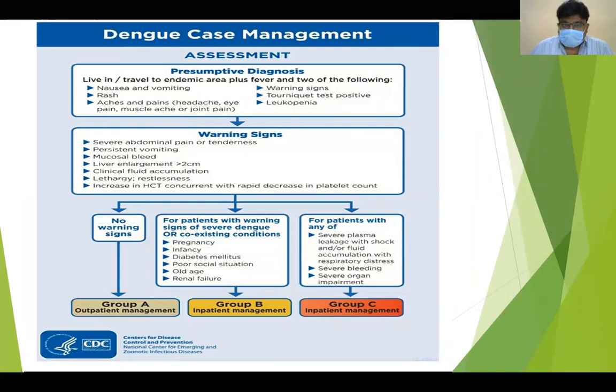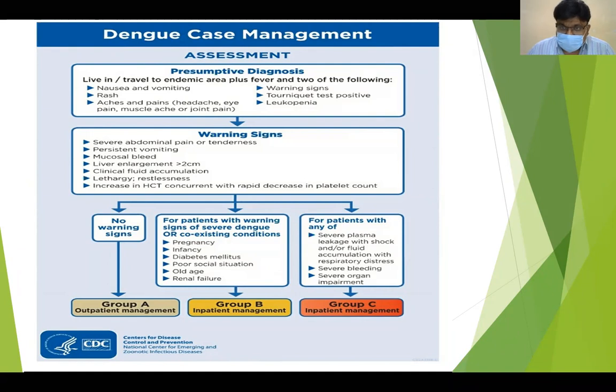If there is a history of travel to an endemic area with fever and two of the following signs, which I've already told you, like nausea, vomiting, rash, body aches, warning signs, tourniquet test positive, leukopenia, then you are dealing with dengue fever. So what are the warning signs which I have already told you? Again, I want to repeat it for you.